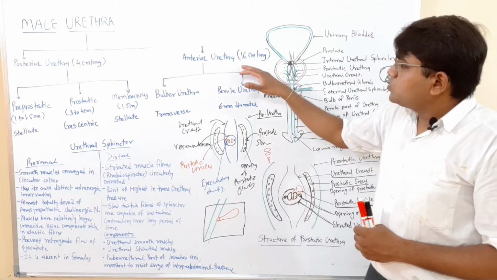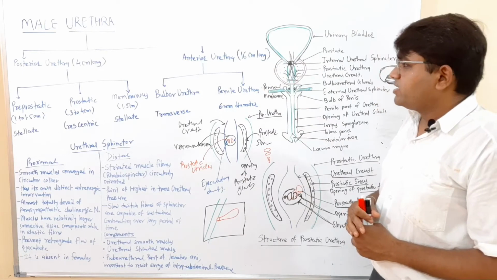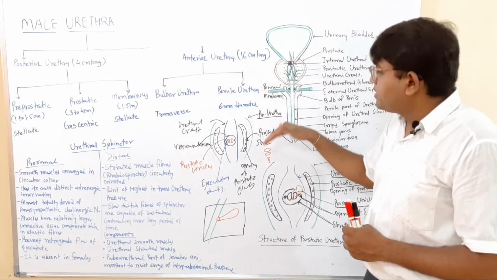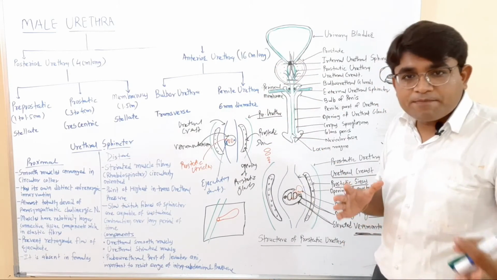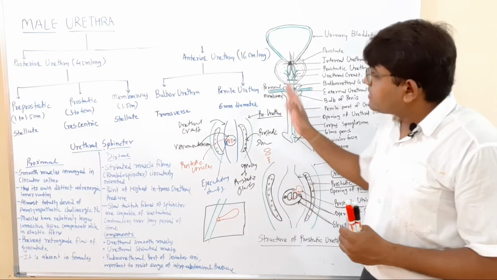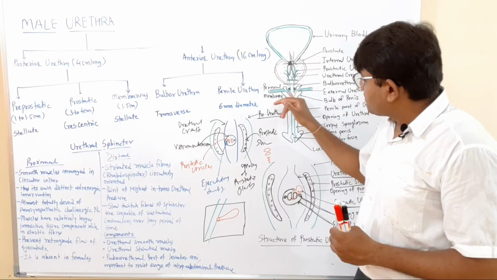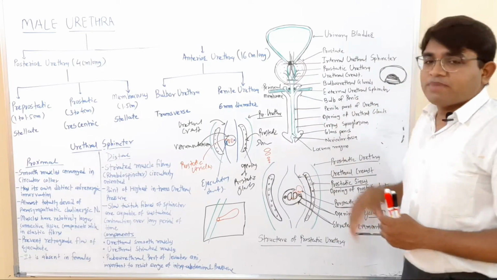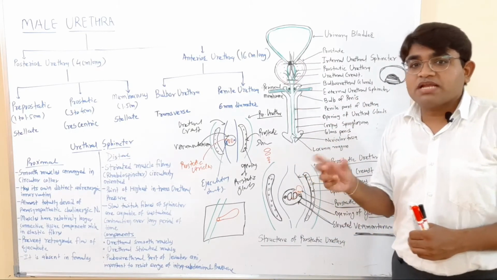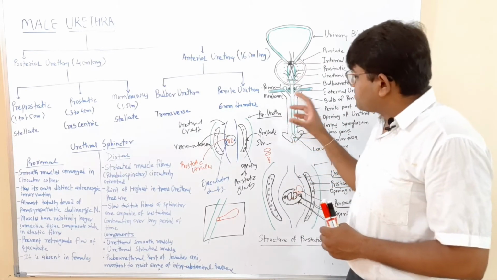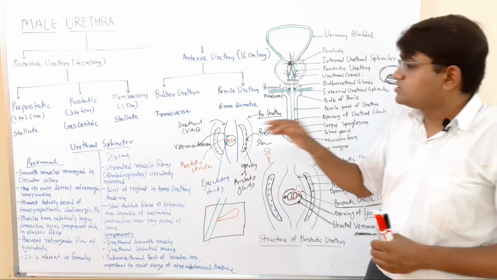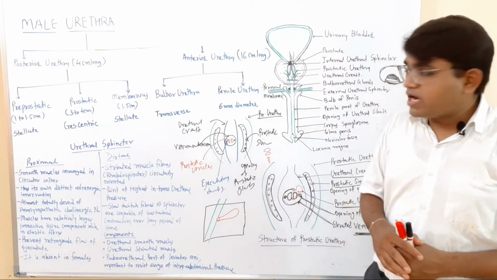Now the anterior urethral part. It starts below the perineal membrane. The initial part is present in the bulb of the penis, which is the initial segment of the penis, and that's why it is known as the bulbar urethral part.